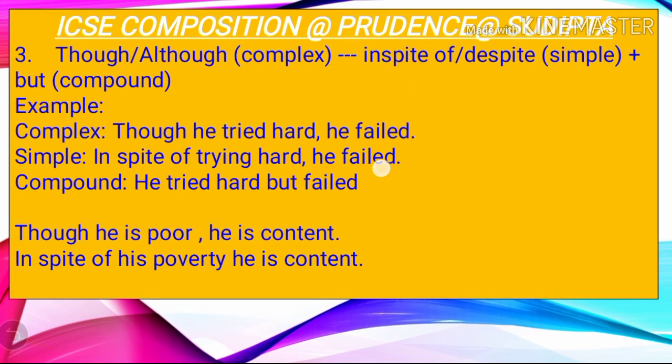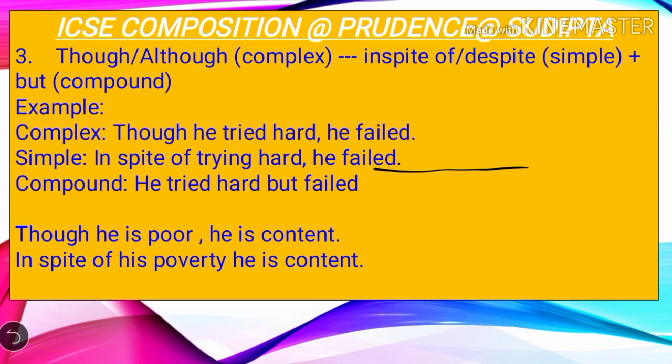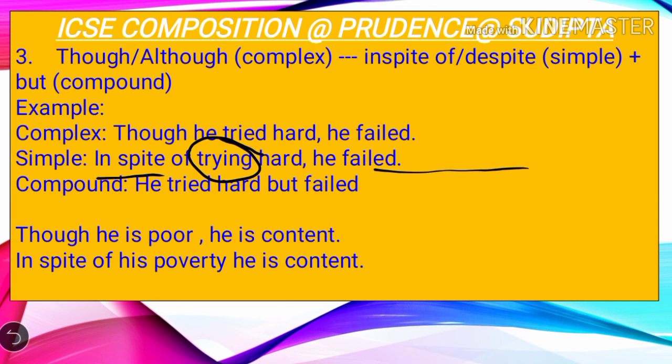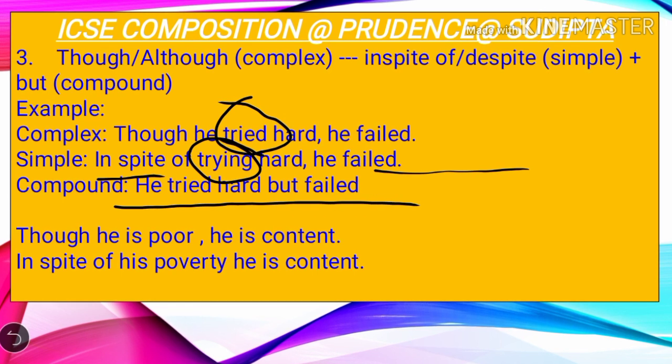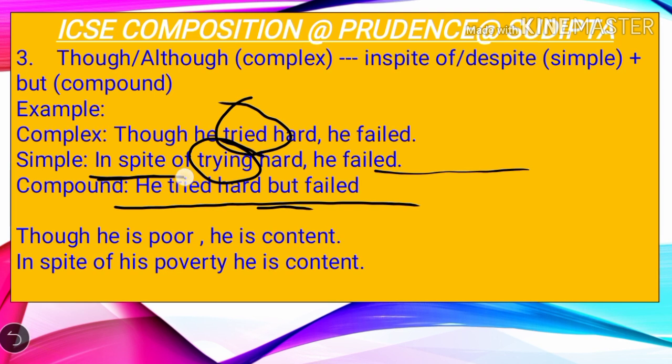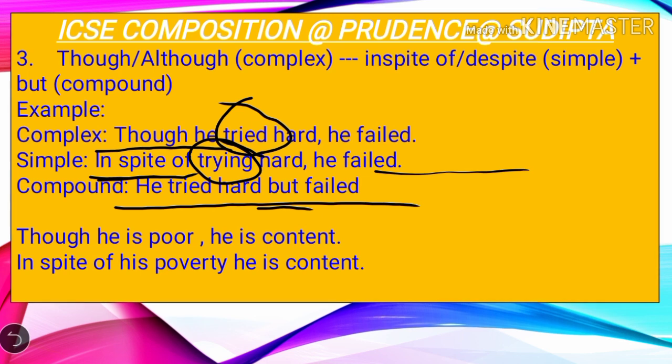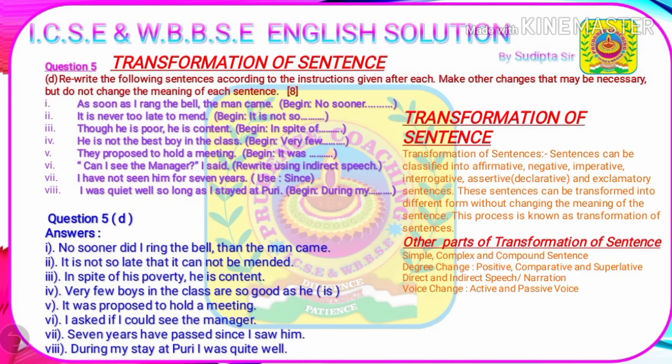In the complex sentence, the question is, though he tried hard, he failed. Now, in spite of will be used in the simple sentence, and the sentence will become, in spite of trying hard, he failed. While we are using in spite of, we are actually using the participle form of the main verb. Here, tried is becoming trying. And the compound one is, he tried hard but failed. So, but is used in compound sentence, in spite of for simple sentence, and though or although is used in the complex sentence. Now we'll move to the next question.